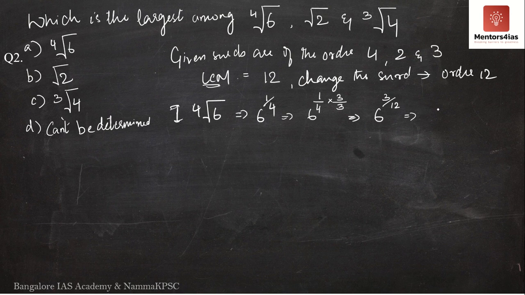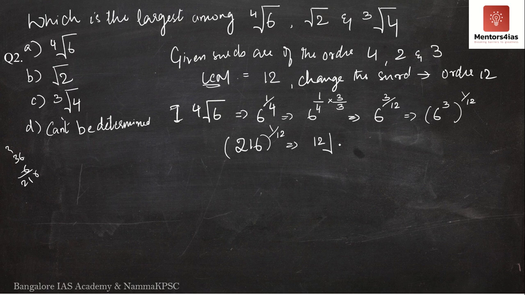I will write this as 6 cube whole to the power 1 by 12. Now what is 6 cube? 6 sixes are 36, 36 into 6: 6 sixes are 36, 6 threes are 18, 18 plus 3, 216. So 6 cube is 216. So I will now write it as 216 to the power 1 by 12, or nothing but the 12th root of 216. Now the 12th root of 216 is equal to the 4th root of 6. I have just changed the order.